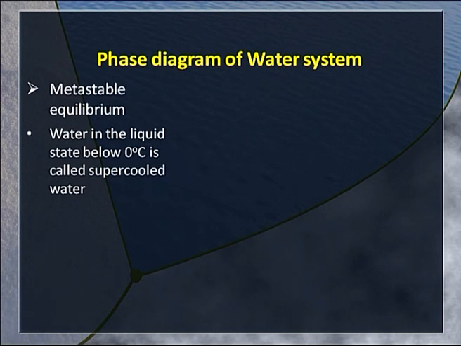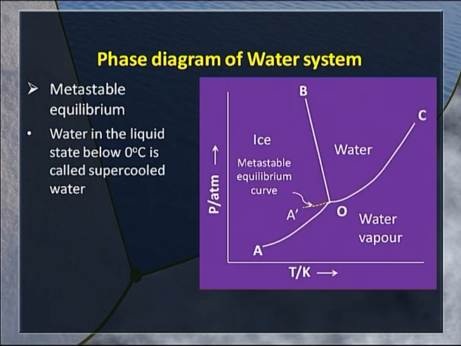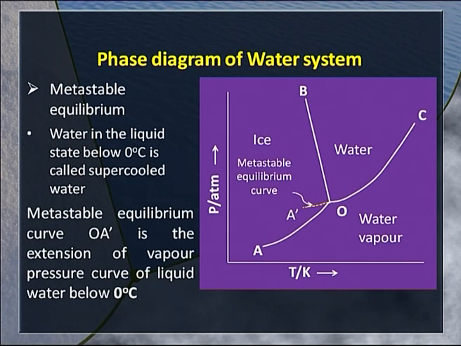Even this can be shown in the phase diagram, and we have curve OA prime, though only a very small part of the metastable equilibrium can be traced. Nevertheless, it can be clearly seen there, and the curve OA prime that we have drawn is actually an extension of the curve OC below O up to A prime. That is the vapor pressure curve of water extending below the triple point.